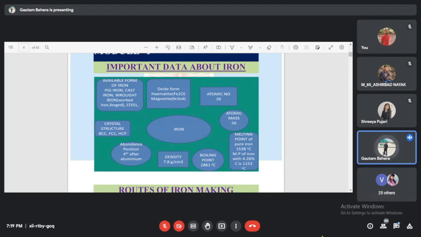C plus CO2 gives CO. CO2 is a gas. C is the carbon present in coke or coal, which gives rise to CO, carbon monoxide. Carbon monoxide is a reducing agent, right? Up to this, people have understood, right?